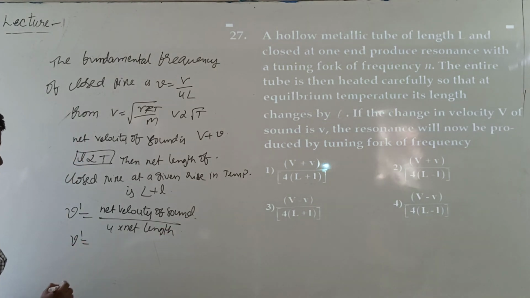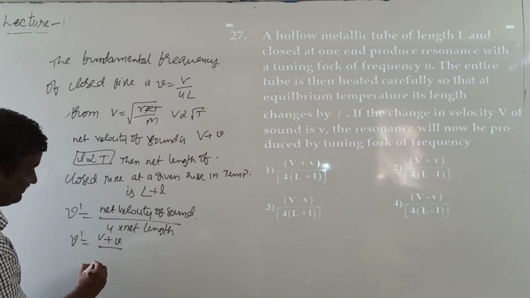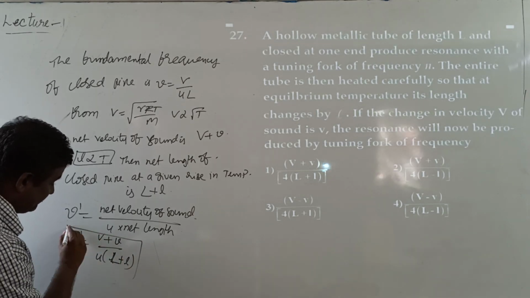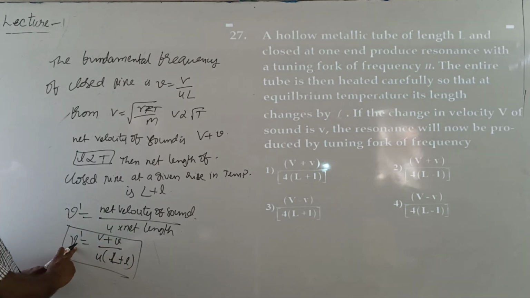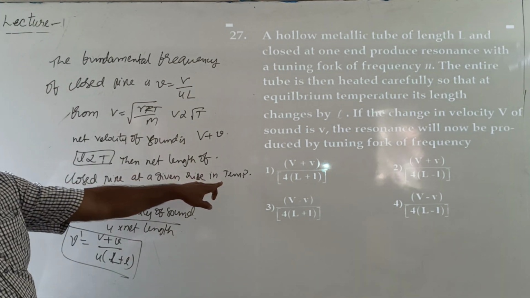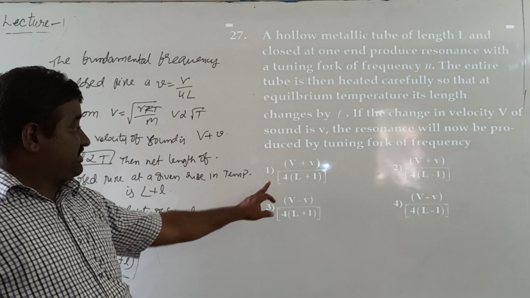Then nu prime equal to the net velocity of sound, capital V plus small v, by 4 into capital L plus small l. It is the fundamental harmonic or first harmonic of a closed pipe at a rise in equilibrium temperature. So the first option is correct.